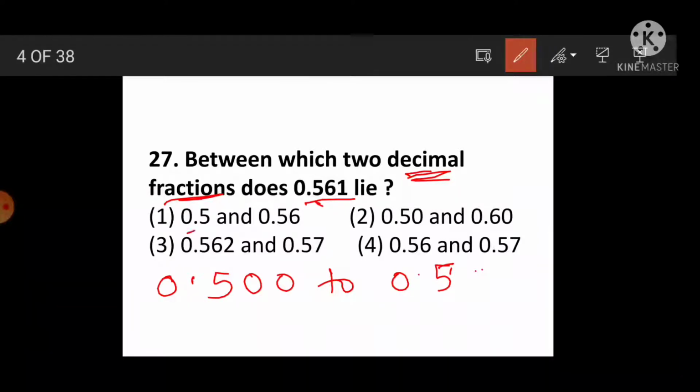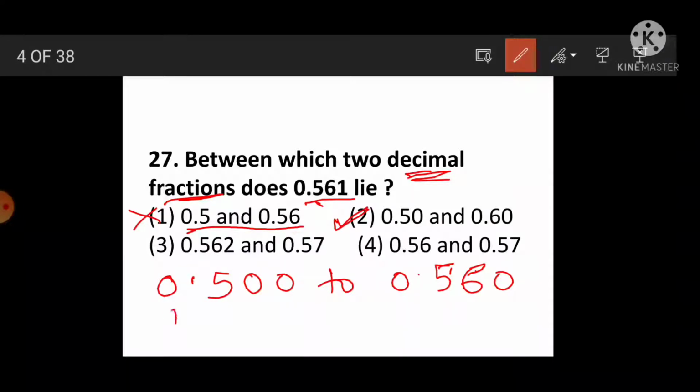See here the options: 0.5 and 0.560. It is not possible because 0.561 is asked, so the first option is not correct. See the second option, 0.50 and 0.60. Yes, it will lie in between these two.